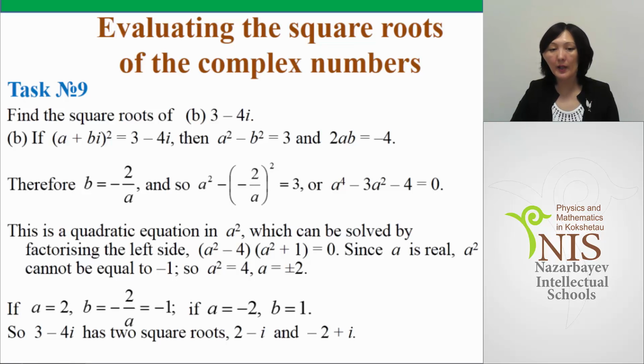We do the same, rewrite it: (a plus bi) squared is equal to 3 minus 4i. Real part: a squared minus b squared is equal to 3. And imaginary part: 2ab is equal to minus 4. Solving these pairs of equations, we get a is equal to 2 and b is minus 1. And the second solution is a is minus 2 and b is 1. So 3 minus 4i has two square roots, 2 minus i and minus 2 plus i.